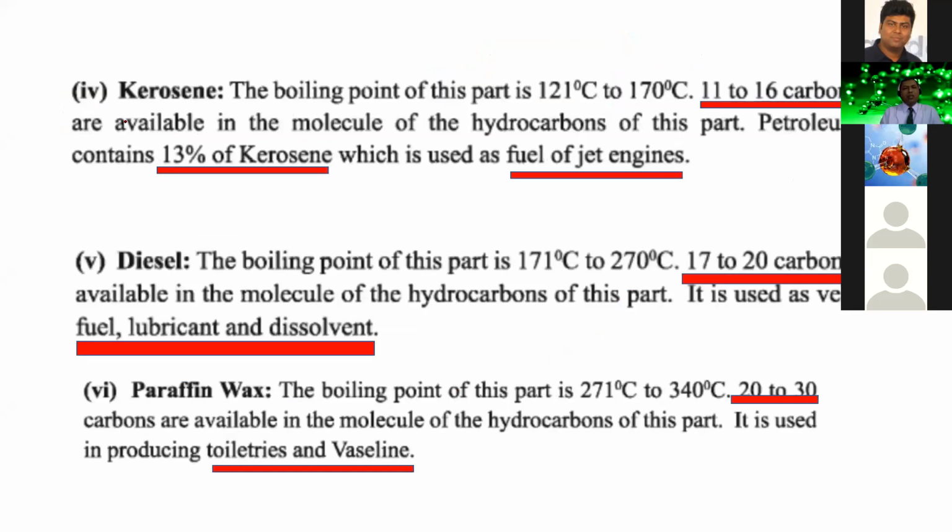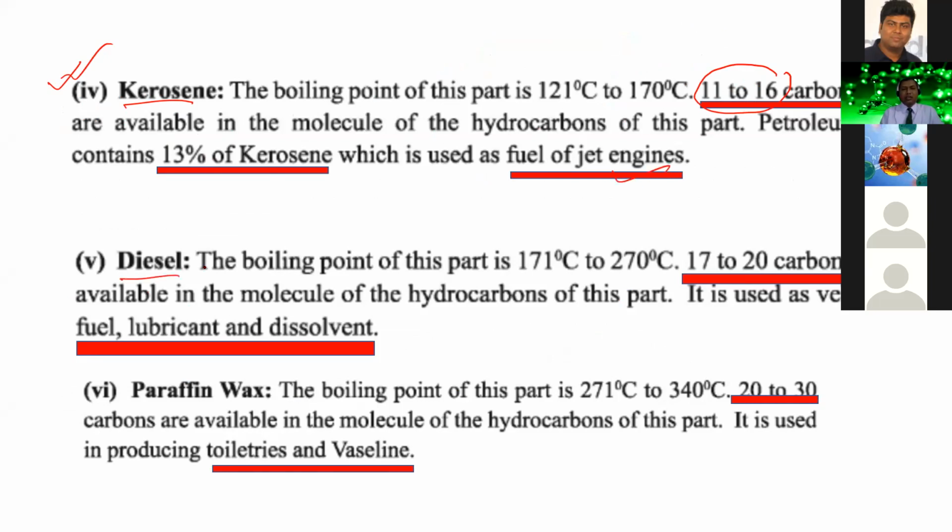Now, another substance is known as kerosene. What is kerosene? Kerosene is a mixture of hydrocarbons, but the composition of carbon is 11 to 16. The hydrocarbons which contain carbon numbers 11 to 16 are known as kerosene. And kerosene is another fuel that is used in jet engines.